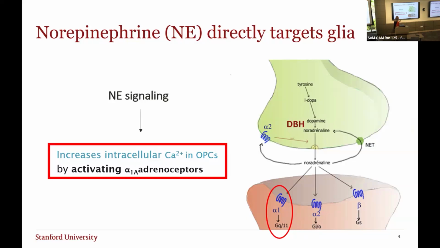The other protein enzyme I want to point out on the slide is DBH, which I have here on the presynaptic side. Dopamine beta hydroxylase is involved in converting dopamine to noradrenaline, or norepinephrine. This is important because it's specifically expressed in noradrenergic neurons, and that will become important in my later experiments.